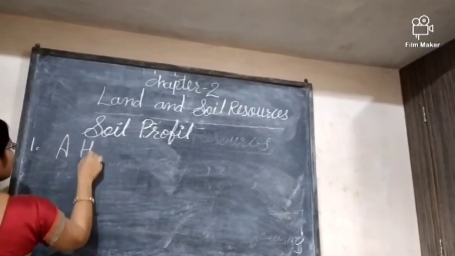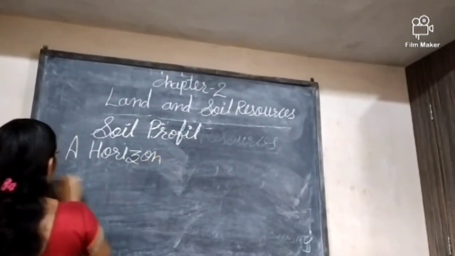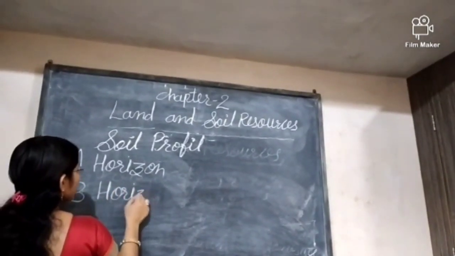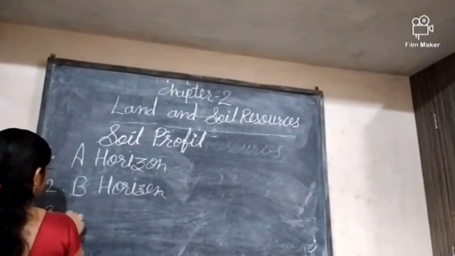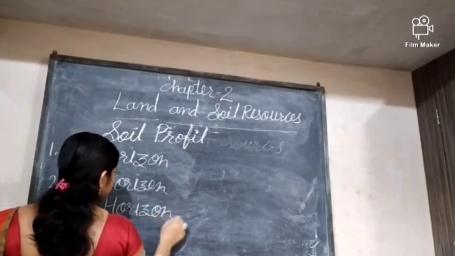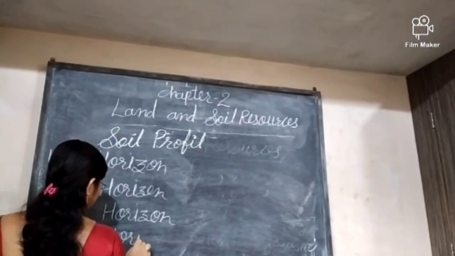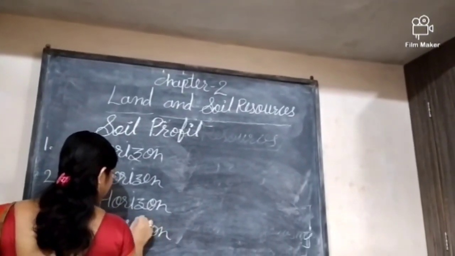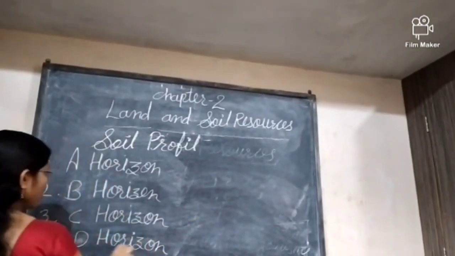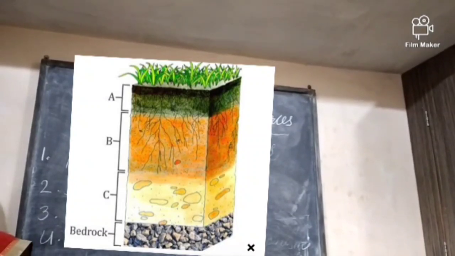First, A horizon. Second, B horizon. Third, C horizon. These are the different types of layers, and last is the D horizon. So horizon A, horizon B, horizon C and horizon D. In this picture, you can see the different types of horizons.